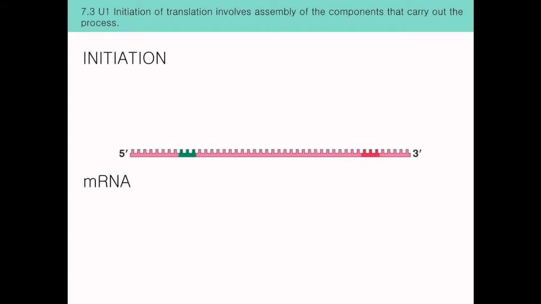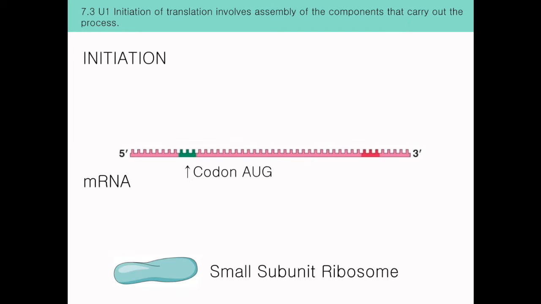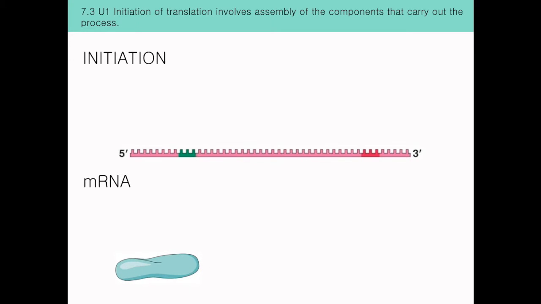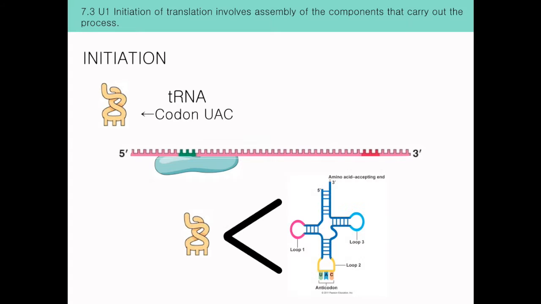The first step occurs between the mRNA and the small subunit of the ribosome. The mRNA binds to the small subunit of the ribosome. The small subunit then moves along the mRNA molecule in the 5' to 3' direction until it reaches the start codon, usually being AUG.